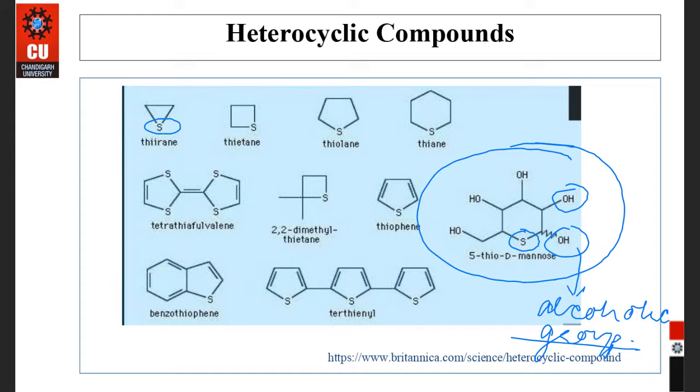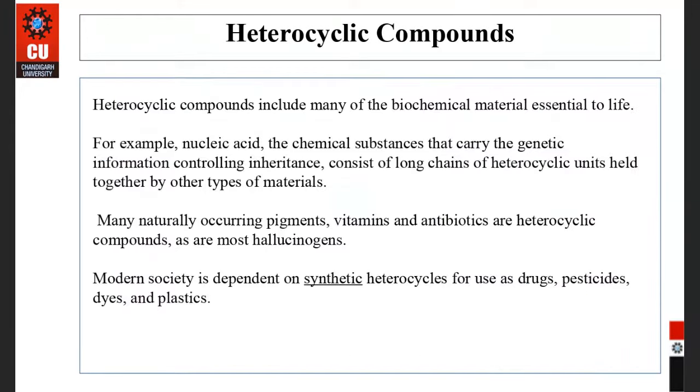Now, talking about the classification of heterocycles. These are the properties. Heterocyclic compounds include many biochemical materials essential to life, like nucleic acids, chemical substances that carry the genetic information controlling inheritance, and consist of long chains of heterocyclic units held together.